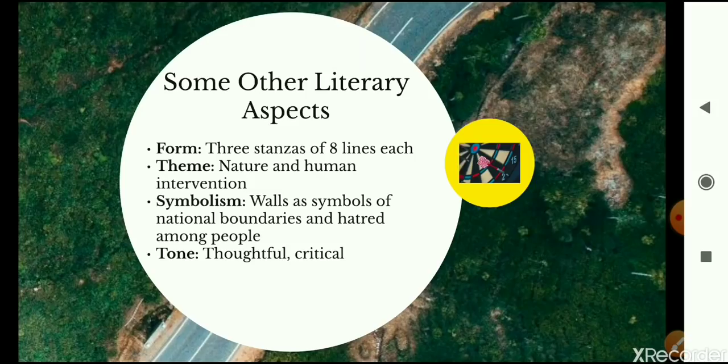Now let's discuss the tone. The tone is the poet's attitude towards the subject about which he or she is writing. So tone here is thoughtful, is critical. Thoughtful means the poet is thinking very deeply about the physical features of the earth and what they signify about the human race, about how we live, about how we are, about what we are doing on this planet. The tone is also critical. He's critiquing, he's mentioning all of the negative and all of the positive things about how we as a civilization live on this planet and how we have impacted the nature.